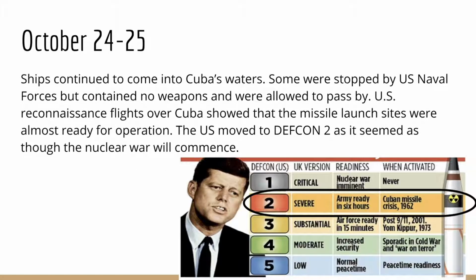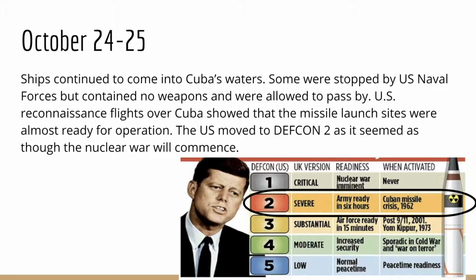October 24th to 25th. Ships continued to come into Cuba's waters despite the U.S.'s quarantine. Some were stopped by U.S. naval forces but contained no weapons and were allowed to pass by. U.S. reconnaissance flights over Cuba showed that the missile launch sites were almost ready for operation. The U.S. moved to DEFCON 2 as it seemed as though the nuclear war would commence.